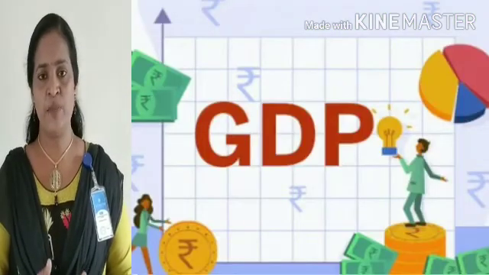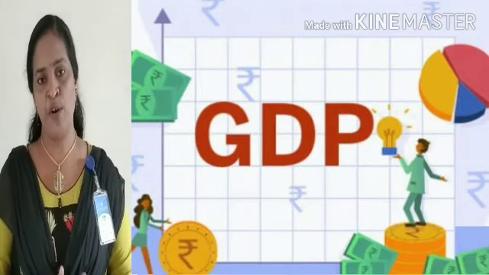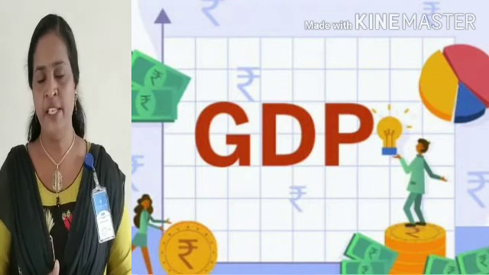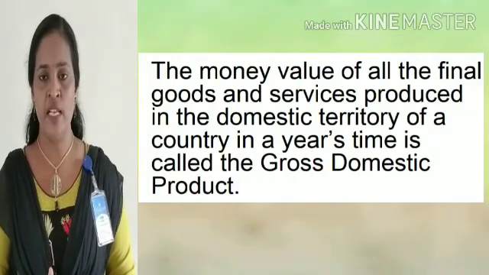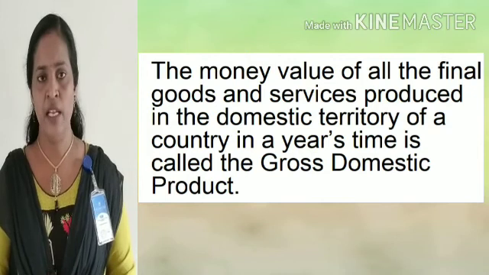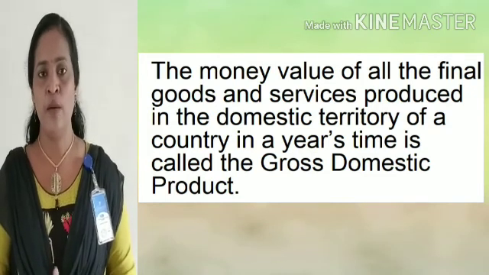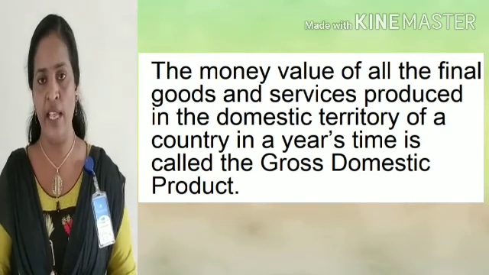Another important concept of national income is GDP, Gross Domestic Product. GDP is the total money value of all final goods and services produced within the country during a year.